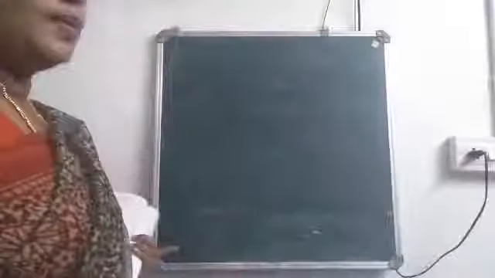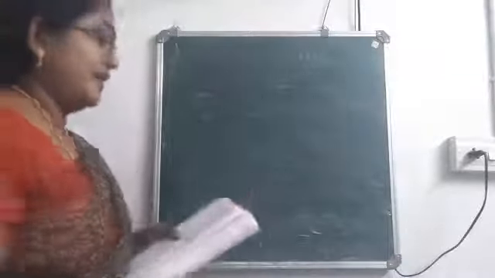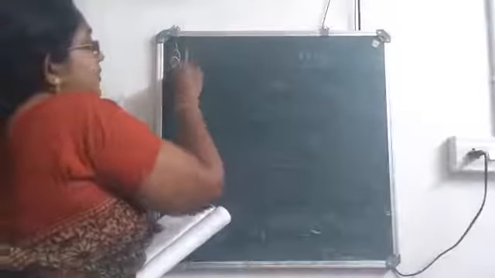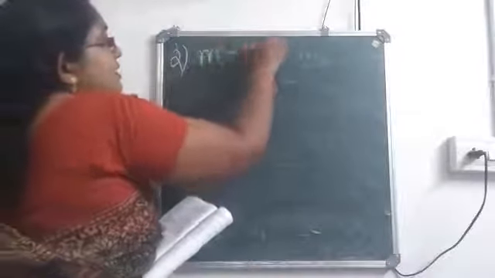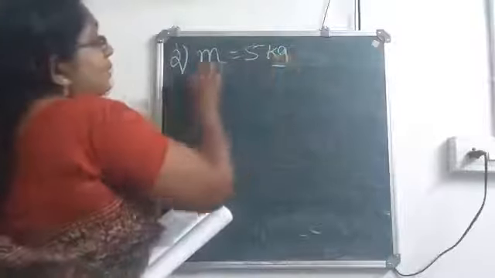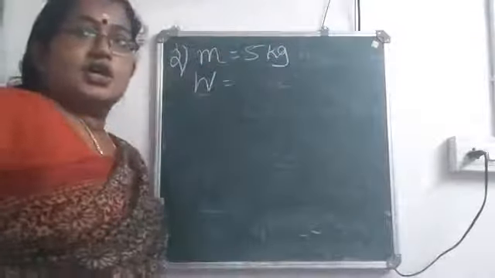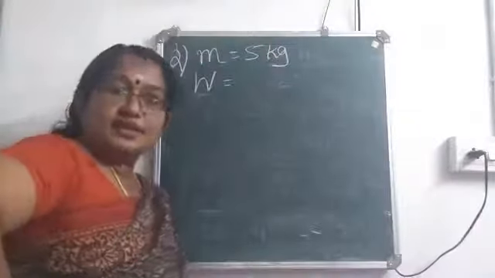Now we will move to our next question. Question number 2. Write the approximate weight of a body of mass 5 kilogram. Mass of a body is given as 5 kilogram. We need weight. So what is the equation for weight?